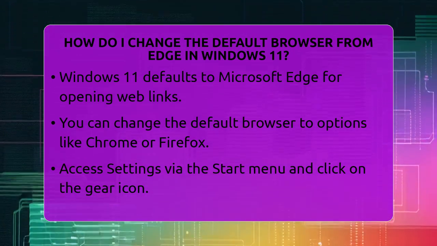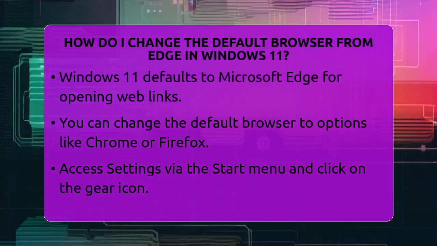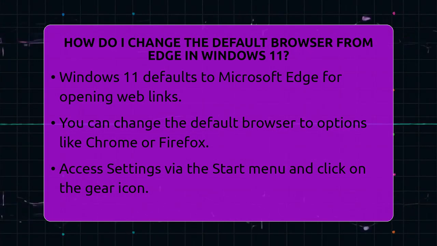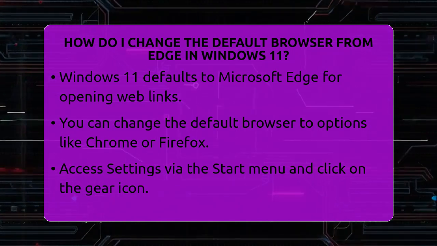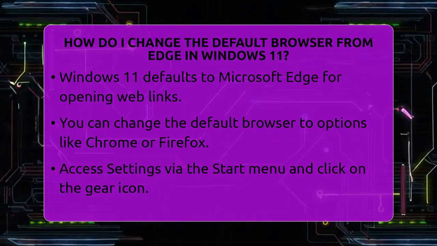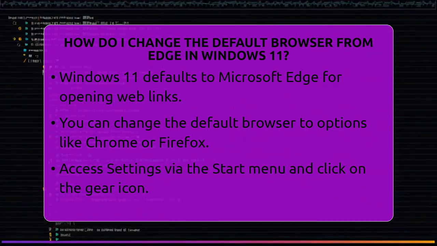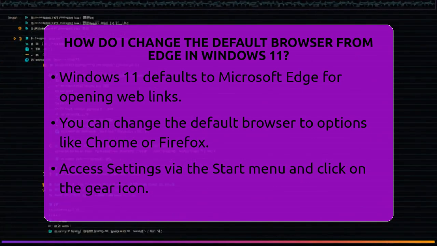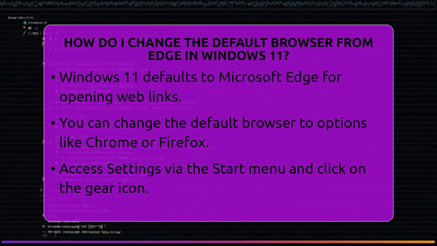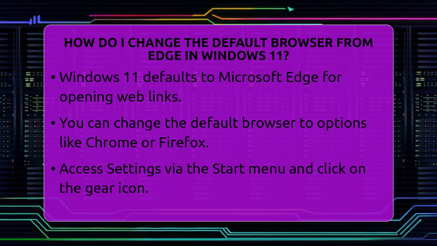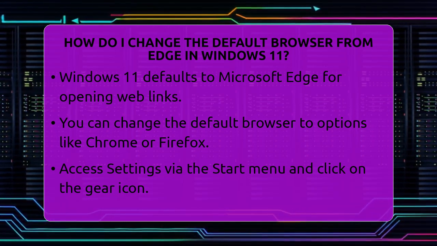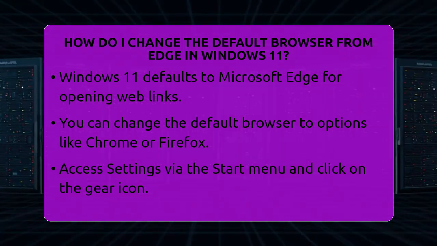Windows 11 is the latest version of the Windows operating system, and it offers a lot of options for customizing how your computer works. One of those options is choosing which web browser opens links automatically. By default, Windows 11 sets Microsoft Edge as the default, but you can easily switch it to another browser like Google Chrome or Mozilla Firefox.